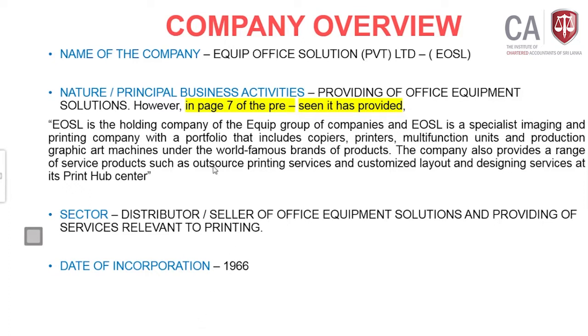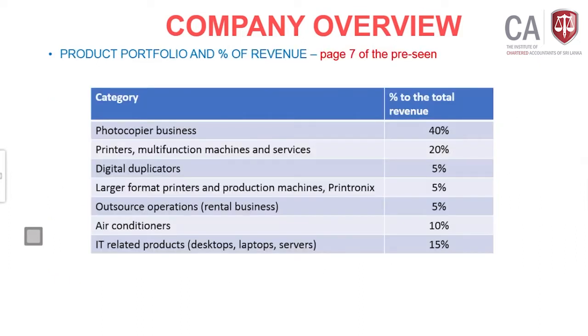The company EOSL is acting as a distributor and seller of office equipment solutions and providing services relevant to printing. So more or less as a distributor, it is in the retail or distribution sector, and in the providing of services in one category. Okay, the two main income sources we can see. Then date of incorporation 1966, it's for your information, and this is the product portfolio and the percentage of the revenue.